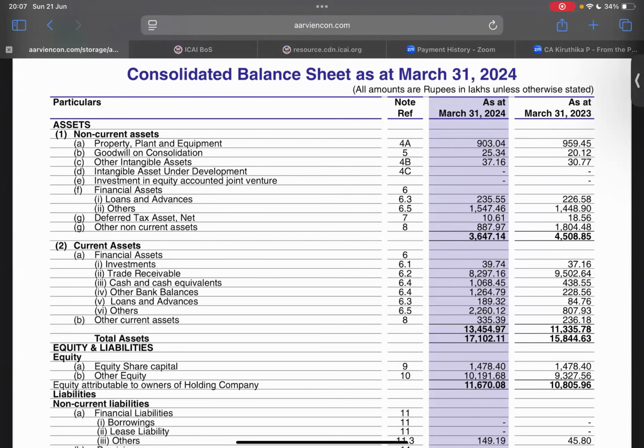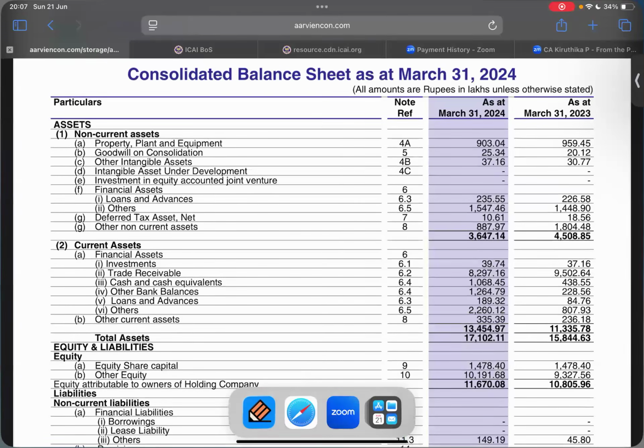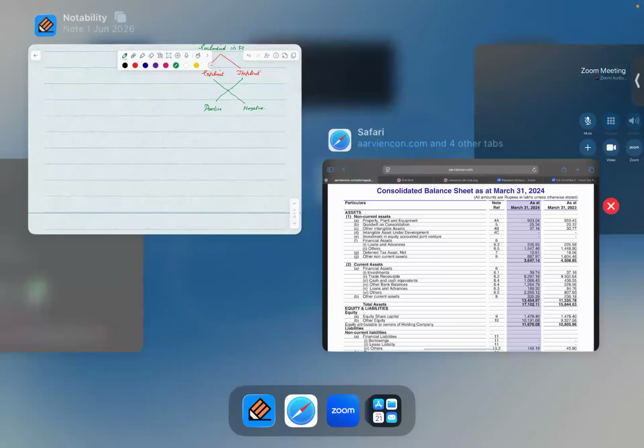So, this is being implicitly stated by the management. Nowhere is it explicitly stated that property, plant, and equipment's value is 903.04 lakhs, and that it is in existence. It is valid currently. It is being held, that is, the ownership, the rights are with the company only. It is not specifically stated, but rather it is being implicitly represented by management. So this is what we call implicit assertion.